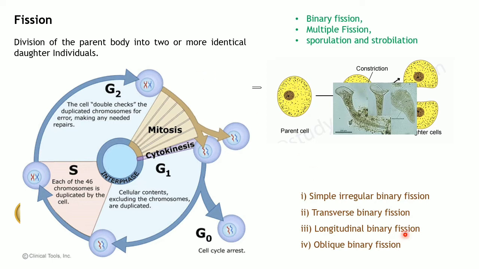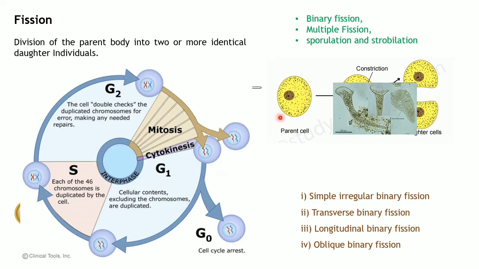Okay, now we have seen what fission is, the types of fission, and how binary fission usually takes place, whether amitotically or mitotically. We have seen what amitotic cell division is, and we have briefly seen how mitotic cell division takes place.